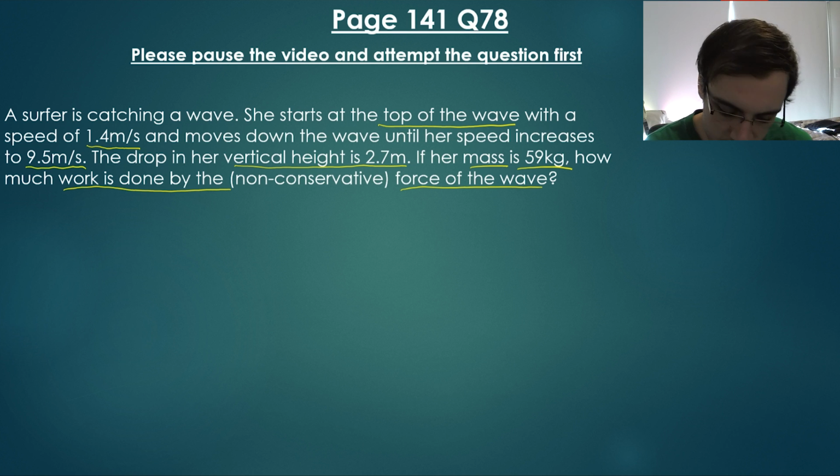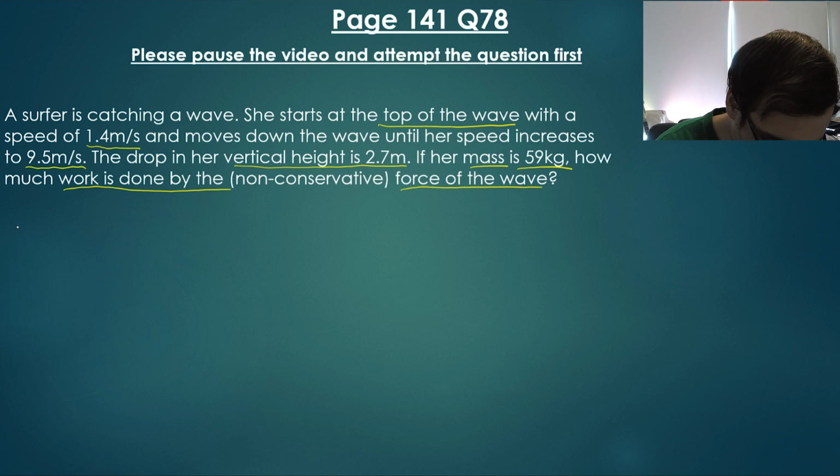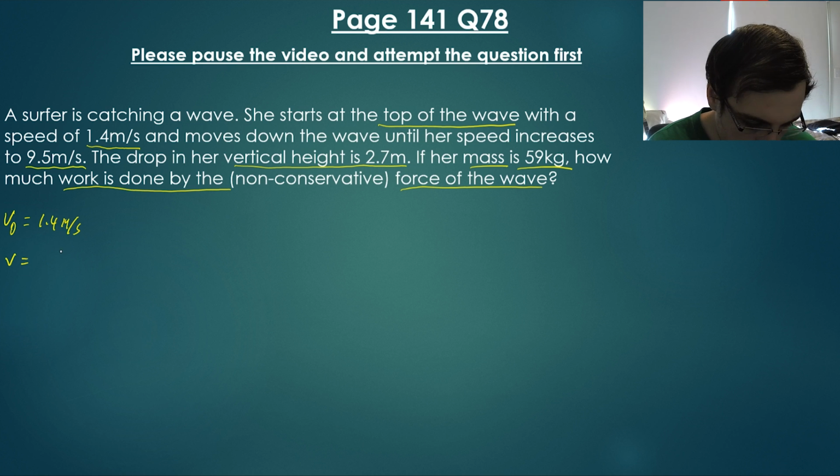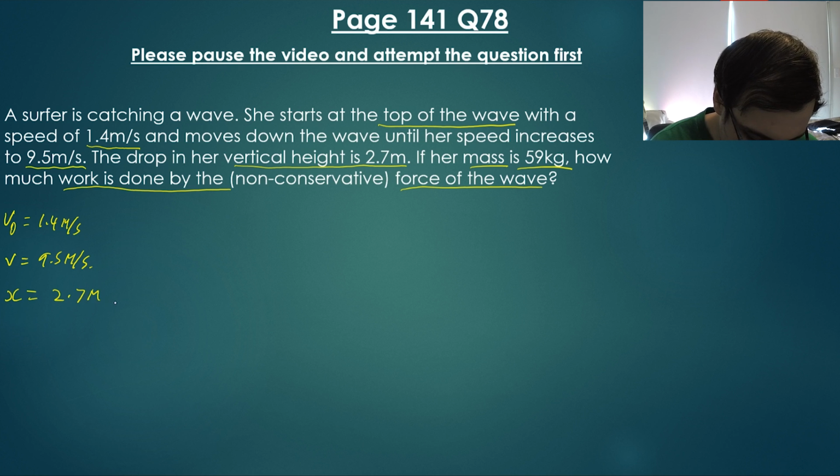Okay, so a couple of things here that we need to be aware of. The first one is, she has an initial velocity of 1.4 meters per second. Her final velocity is 9.5 meters per second. She has a total displacement of 2.7 meters. Her mass is 59 kilos. And the question is asking for the amount of work that is done.